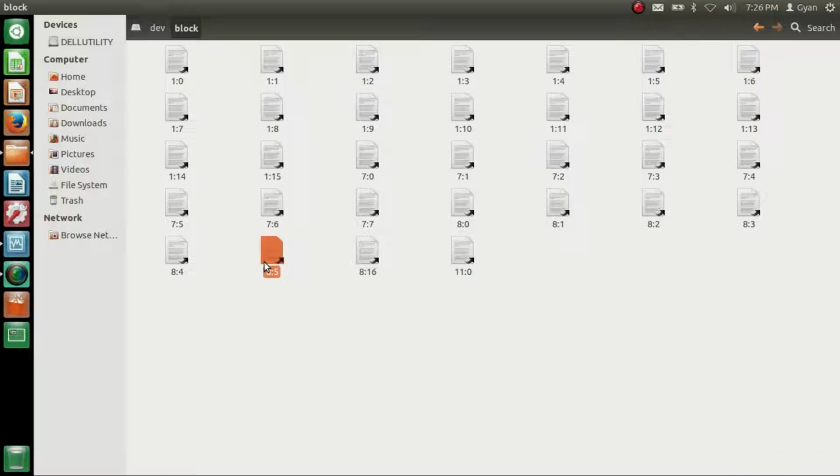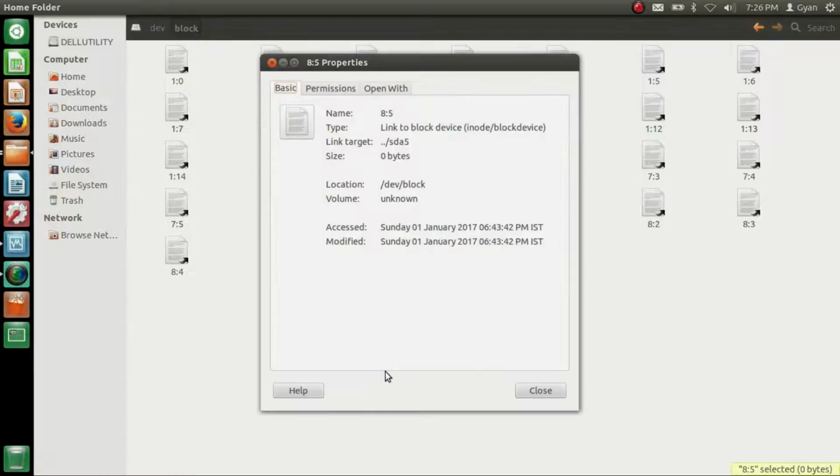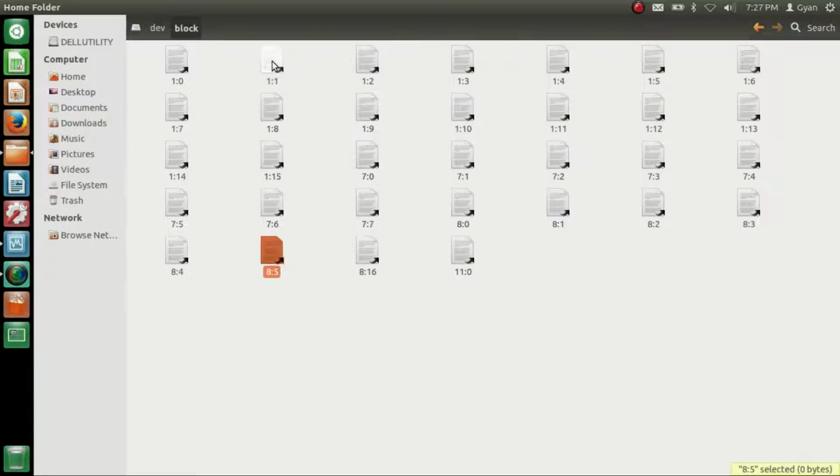If you see the properties of any file here, it says /dev/block. This is a directory in which the file 8:5 is present. Let's return back to our root directory.